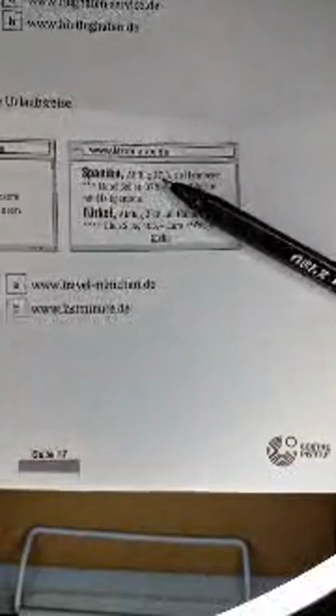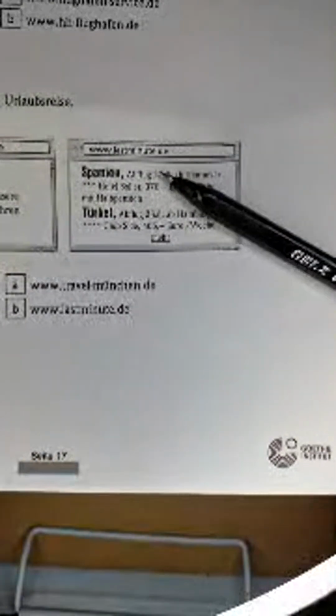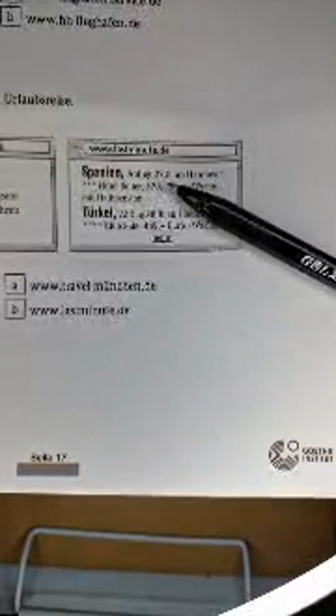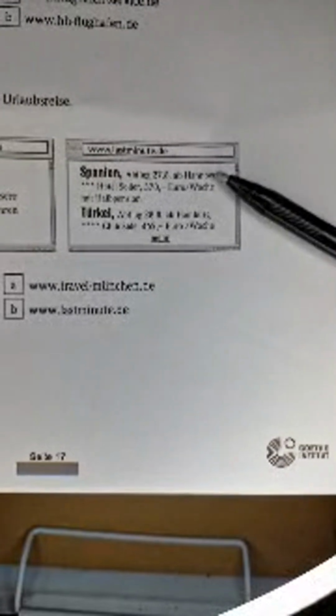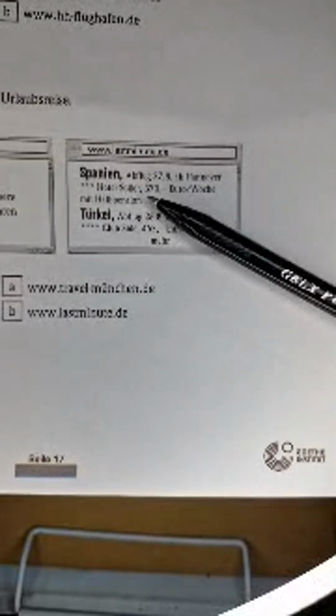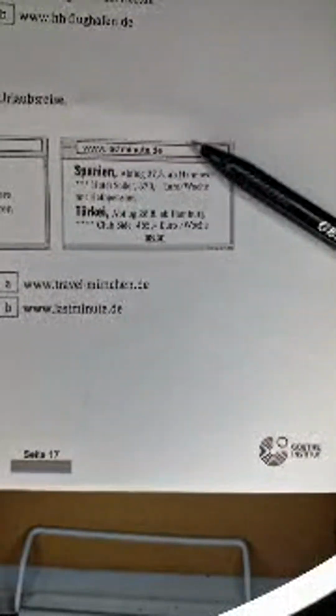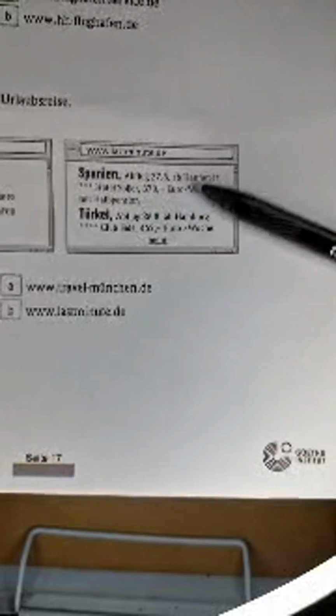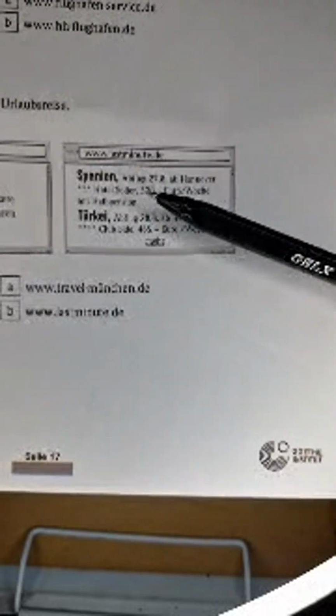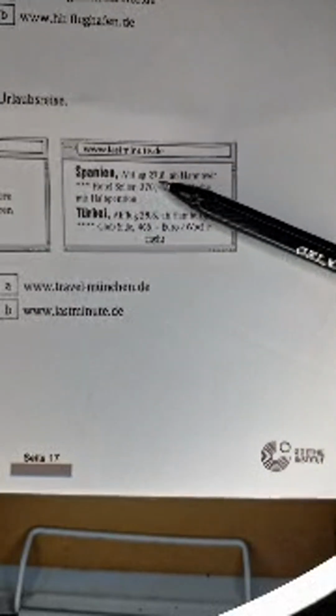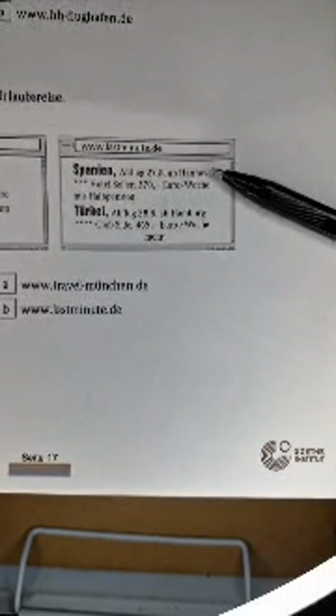Okay, look at B. Now B talks about Spanien. Abflug, departure, 27. August ab Hannover, from Hanover. Hotel Zola, 370 Euro Woche mit Halbpension, right? So these ones, they haven't mentioned anything about offers. They're just talking about the departure from Spain on the 27th of August from Hanover.